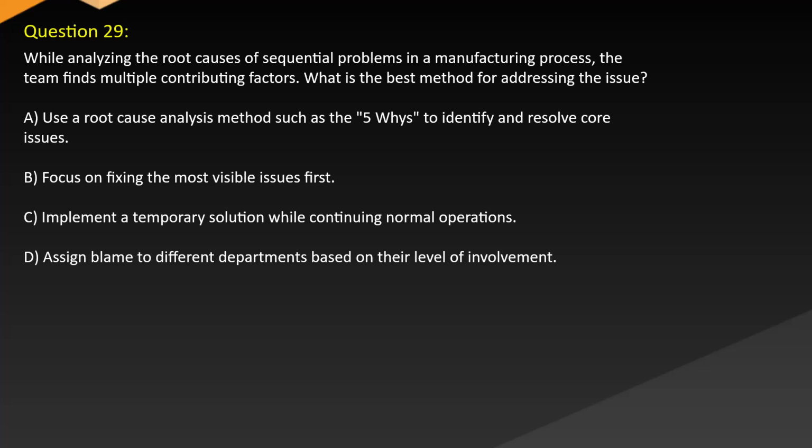Question 29. While analyzing the root causes of sequential problems in a manufacturing process, the team finds multiple contributing factors. What is the best method for addressing the issue? A. Use a root cause analysis method such as the 5 whys to identify and resolve core issues. B. Focus on fixing the most visible issues first. C. Implement a temporary solution while continuing normal operations. D. Assign blame to different departments based on their level of involvement.